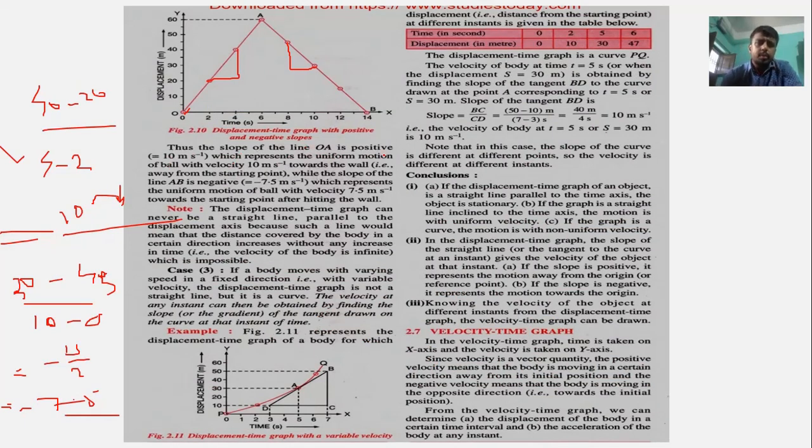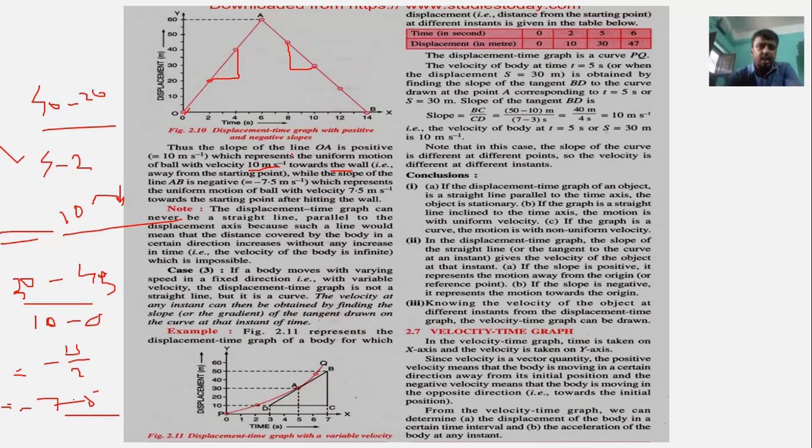Thus the slope of the line OA is positive, as the ball is moving with uniform motion with velocity 10 meter per second towards the wall, away from the starting point. The slope of AB is negative because it is returning to its starting position. It is moving with minus 7.5, the negative sign meaning it moves at 7.5 meter per second towards the starting point after hitting the wall.